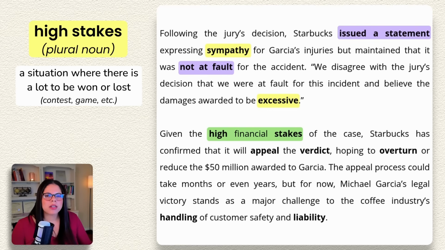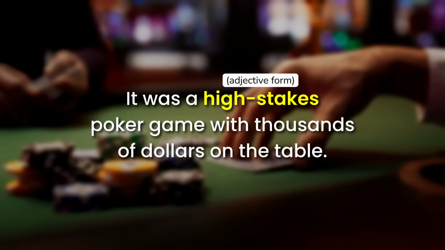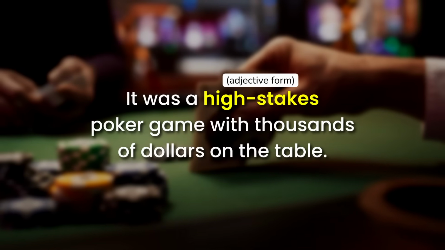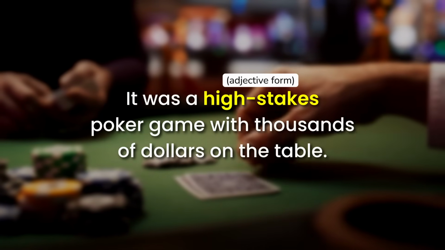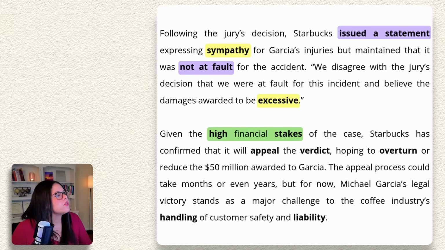This is very common when people talk about poker. So it was a high stakes poker game with thousands of dollars on the table. So this is a high stakes lawsuit. Starbucks has confirmed that it will appeal the verdict.